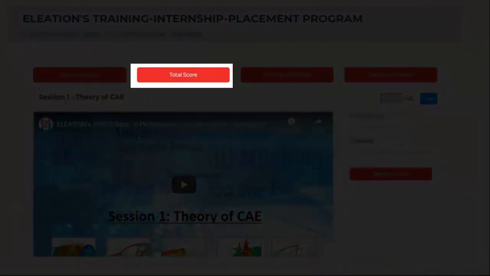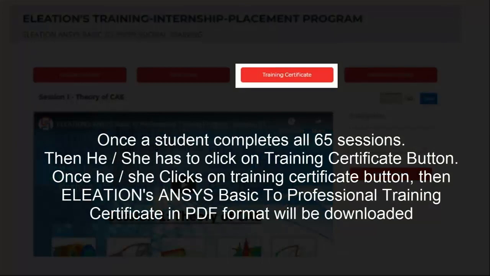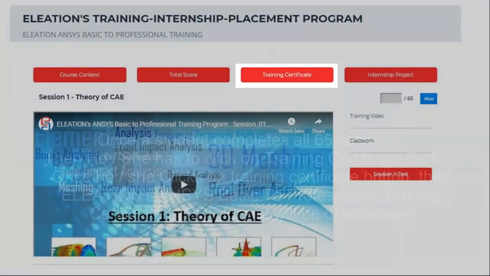Total score button will open a new page which contains score of individual sessions. Once a student completes all 65 sessions, then he or she can click on training certificate button. Once a student clicks on training certificate button, then he or she can download training certificate in PDF format.